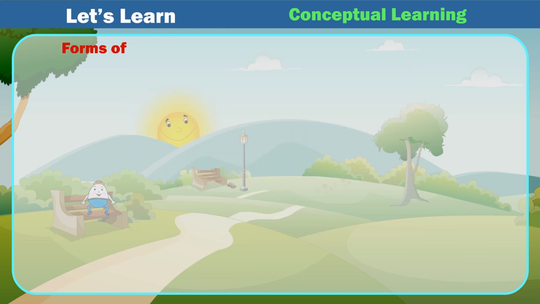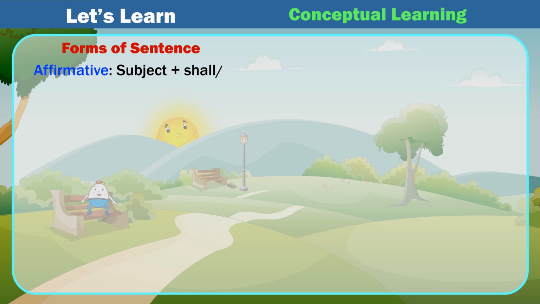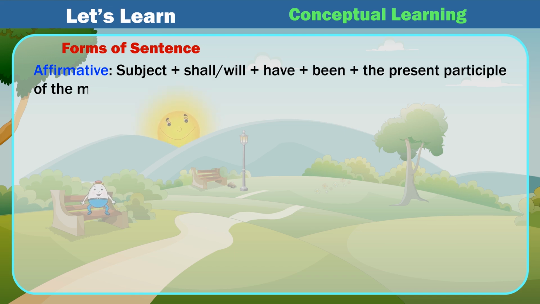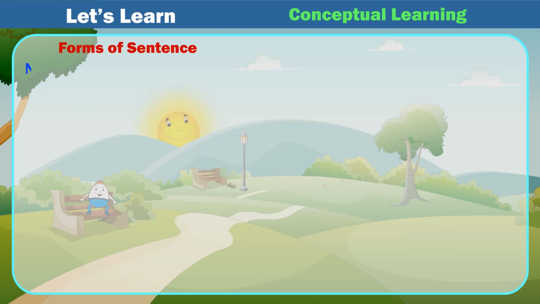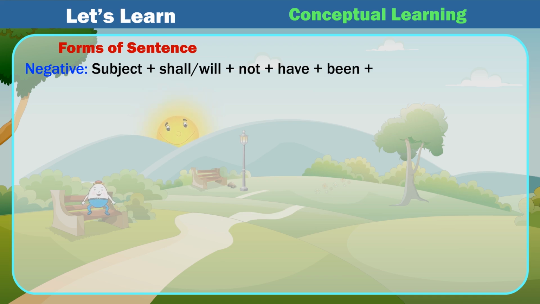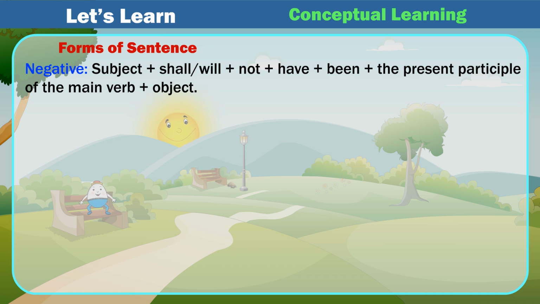Forms of sentence. Affirmative: subject plus shall/will plus have plus been plus the present participle of the main verb plus object. Example: She will have been singing for 3 hours. Negative: subject plus shall/will plus not plus have plus been plus the present participle of the main verb plus object.